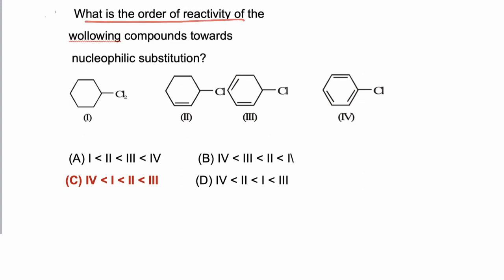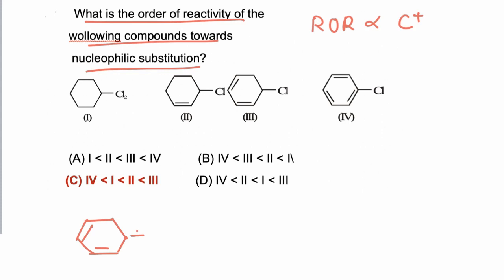What is the correct order of reactivity of the following compounds toward nucleophilic substitution? The rate of nucleophilic substitution depends on the stability of the carbocation. If the mechanism of the reaction is not given, whether the reaction is taking place via SN1 or SN2 mechanism, then we compare the stability of the carbocation. Among the given four, the most stable carbocation formed is in the third case. This carbocation is resonance stabilized, having maximum resonance. In option 2, the carbocation formed is allylic, resonance stabilized but comparatively less stable.